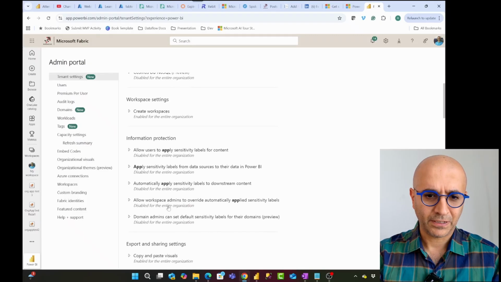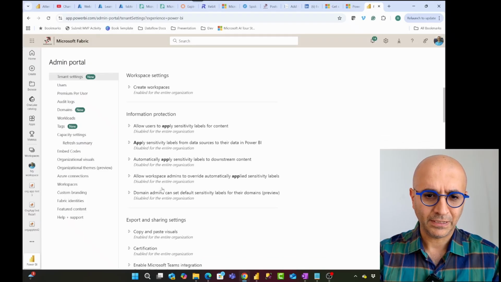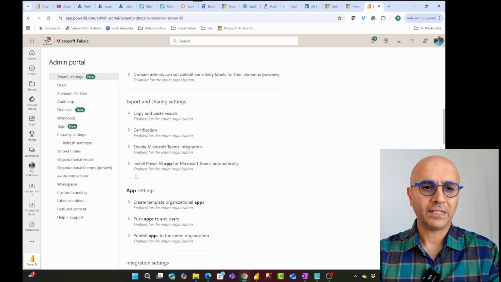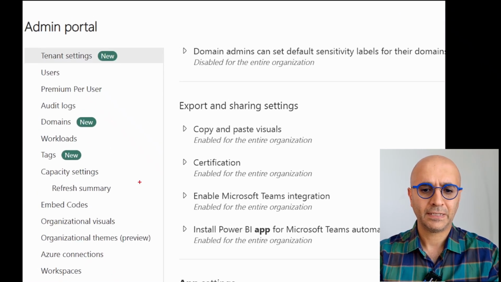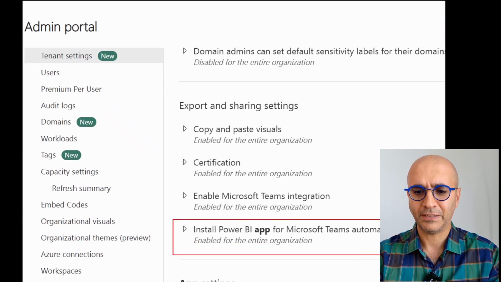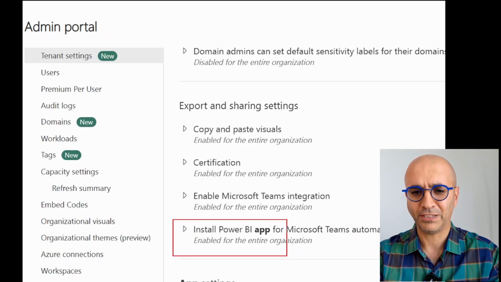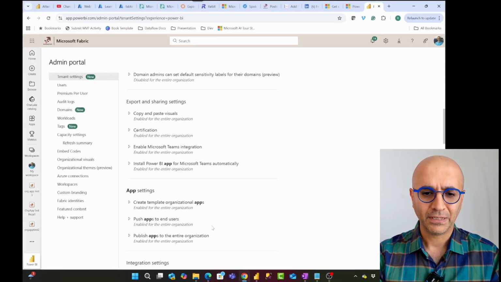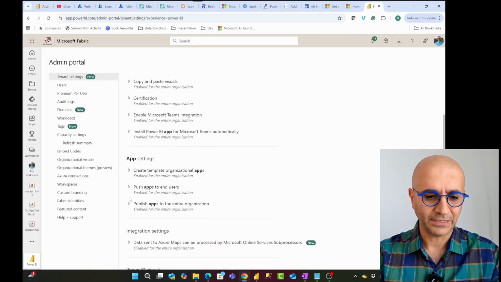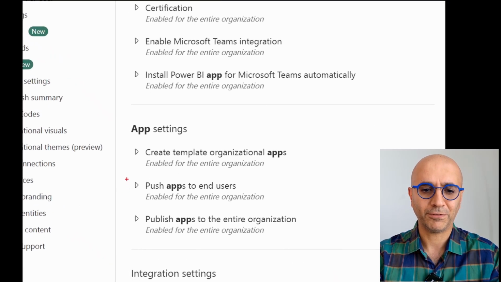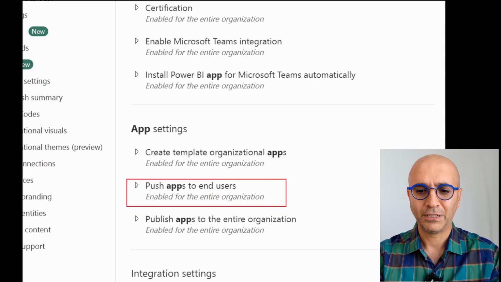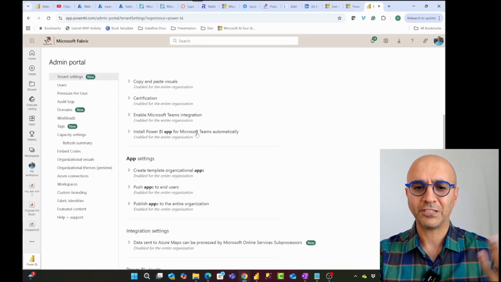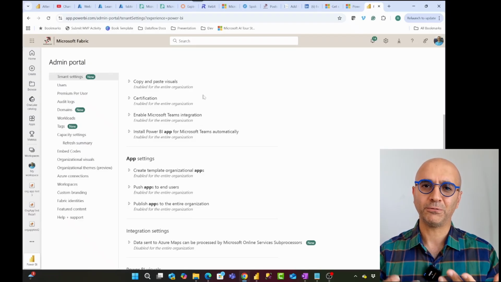So there is one option that automatically installs the app. So here it is. As you can see under tenant settings, here is the option. Now, this is for Microsoft Teams, but there is also one that would install the Power BI app automatically. So here it is. Sorry, I was looking for it. Push the app to end users or publish the app to the entire organization. So you'll have the option to say, I want to publish this app.